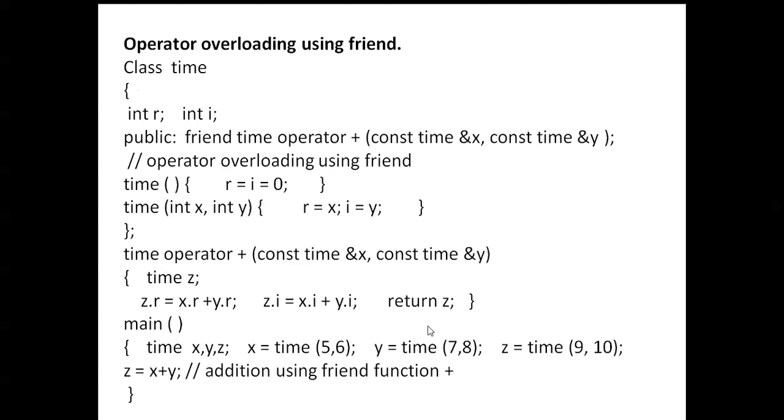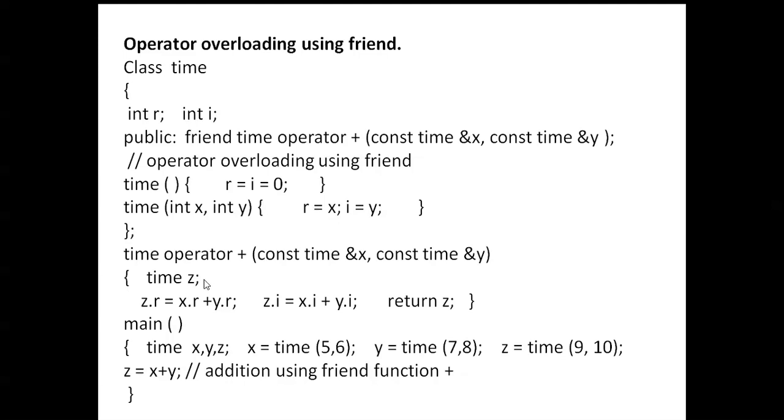Example of operator overloading: operator overloading using friend function. A class Time is a class. On that class, we can take two variables r and i. In public, we are using a friend Time operator. Time r is equal to i is equal to 0. Time of int x, int y: r is equal to x, i is equal to y. Time operator plus, const Time ampersand x comma const Time ampersand y.